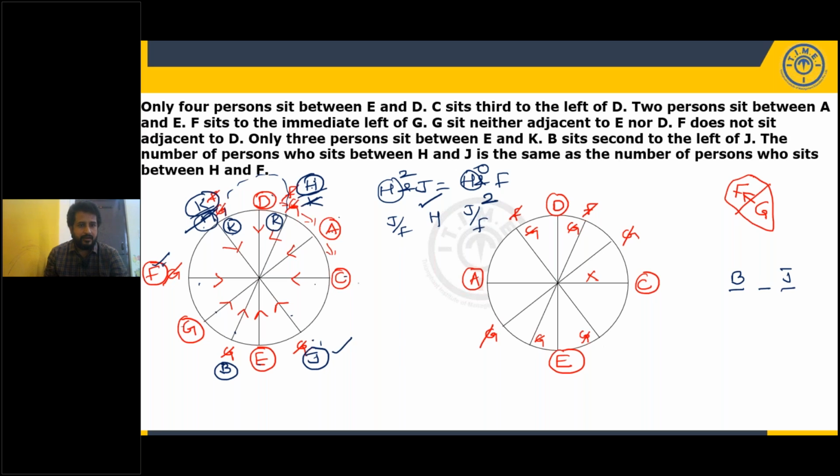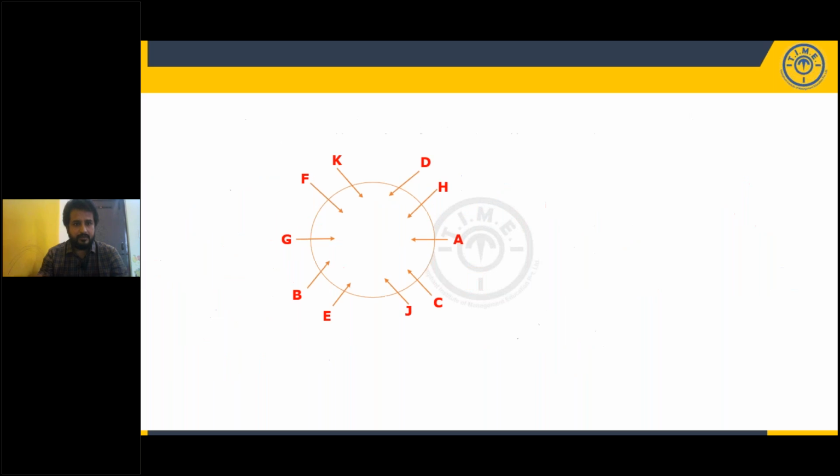F K D H A C J E B G. I hope it is clear. Now I'll give you the clear picture. Here is the clear picture. And below this, they have given the usual questions. Not much surprise.